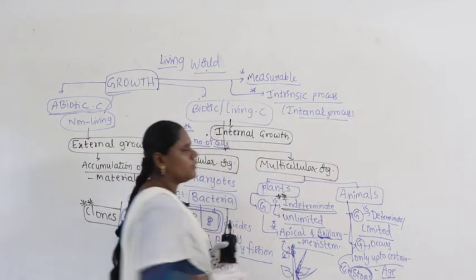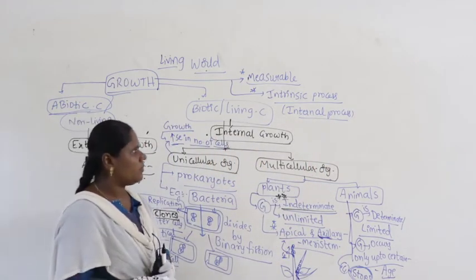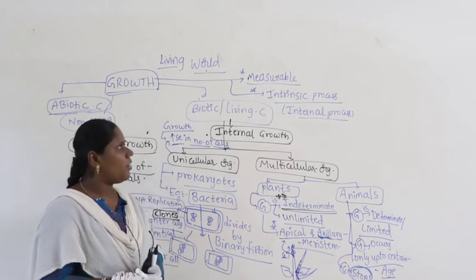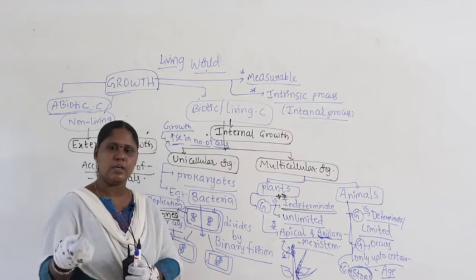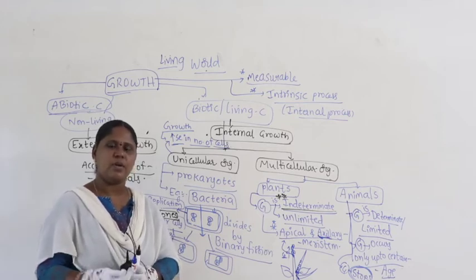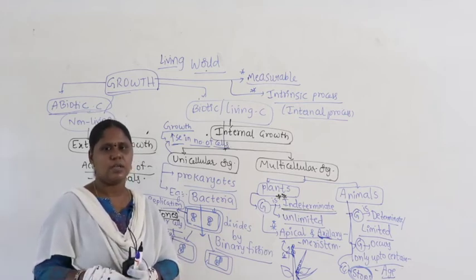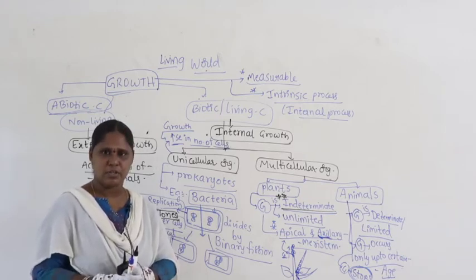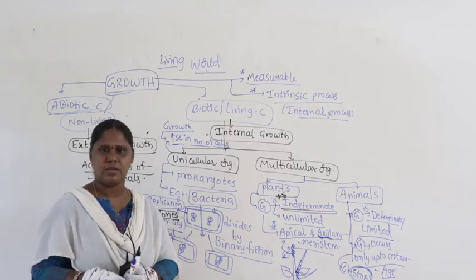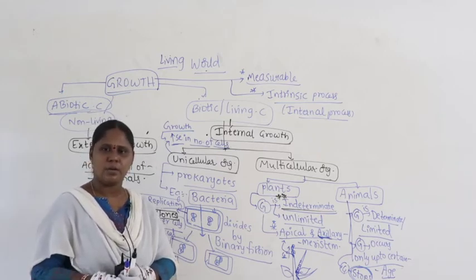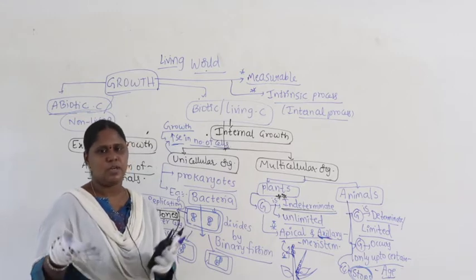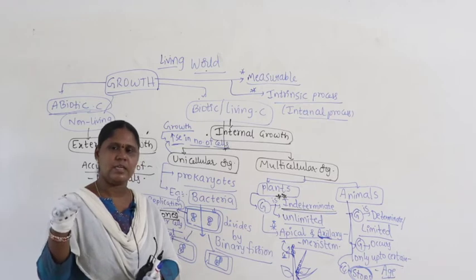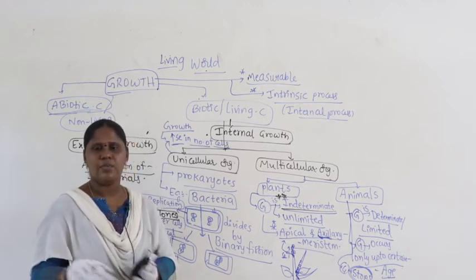Especially if you talk about the growth of human beings. In the case of human beings, growth is an internal, intrinsic process. You can see a young plant growing in front of you. Maybe after 1 year you measure it with a scale and it is 3 centimeters or 3 meters in height. After 2 years, if you measure, the plant has grown up to 5 meters. The newly born baby also grows: if you see today up to a certain weight or height, after 2 years you can definitely see an increase in size and weight of the living organism.